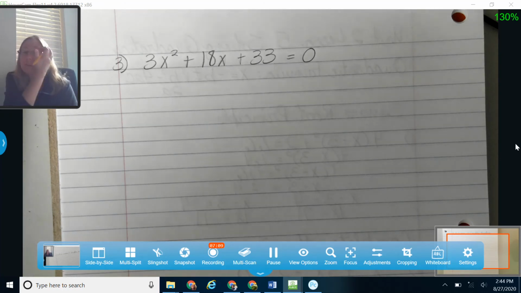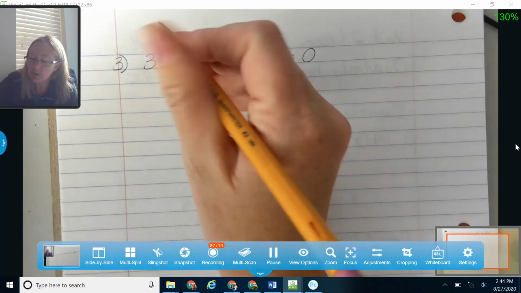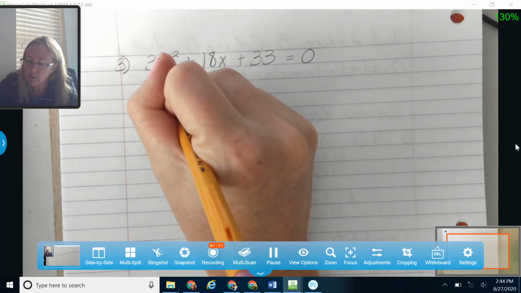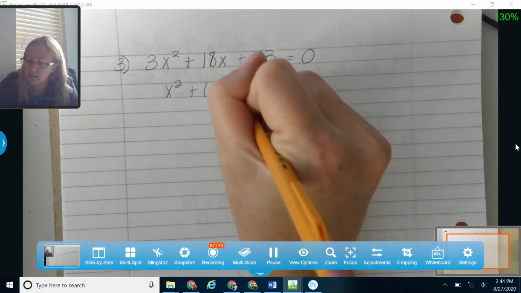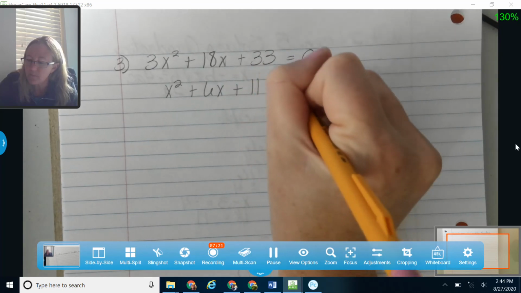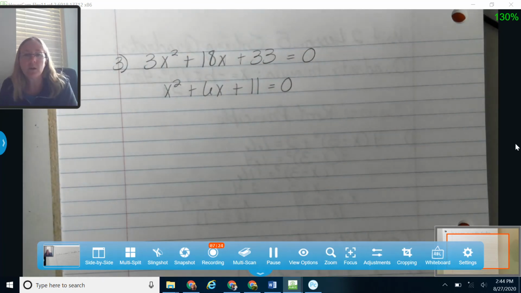Sometimes you end up with something that you can't work like that. We'll come back and take a look at those when we talk about conic sections. But for right now, I'm just going to take that 3 out. So that's going to leave me with x squared plus 6x plus 11. Okay, and then 0 divided by 3 again also just gives me 0. So I can just divide through by that 3 and get it out of the way.